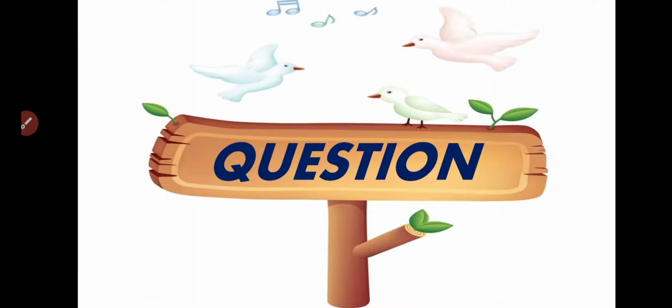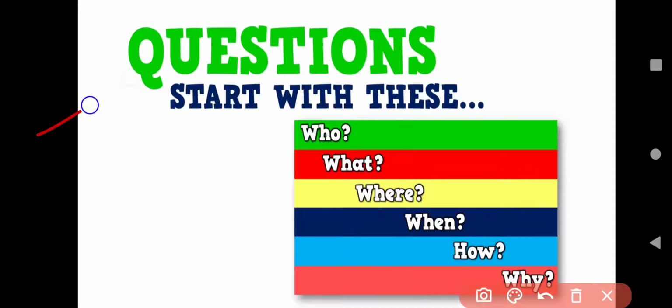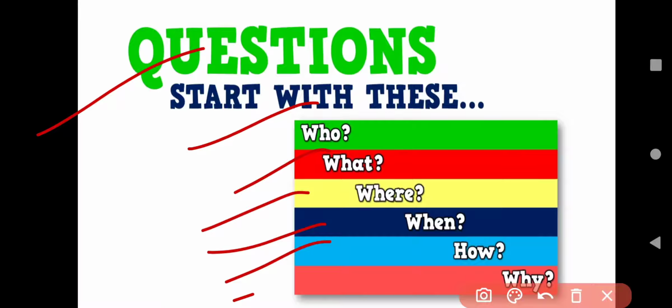Okay. So students, today we will get to know all about questions. The topic question means how we can put a question or how we can ask a question. Here we have questions that start with these letters: who, what, where, when, how and why.